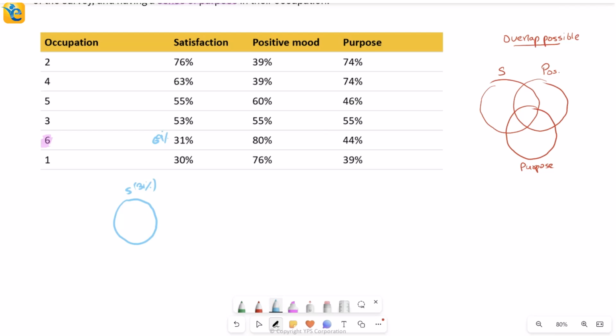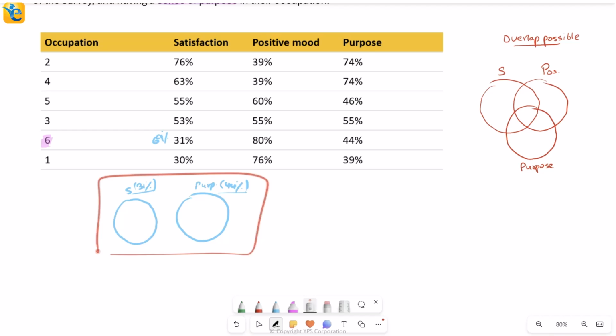But how will I tell anything like that? I can very well have both of these circles completely disjoint. Why can I have that? Because the sum of 31 and 44, that's not even reaching 100%. It's okay for them to be separate. Problem would be if I had the sum reaching more than 100, so I know there is some overlap for sure. But this possibility here means it's possible to have zero overlap also. So forget about majority of S being a part of P. Here actually none of S is a part of P. So this is where I'll have no as my answer.